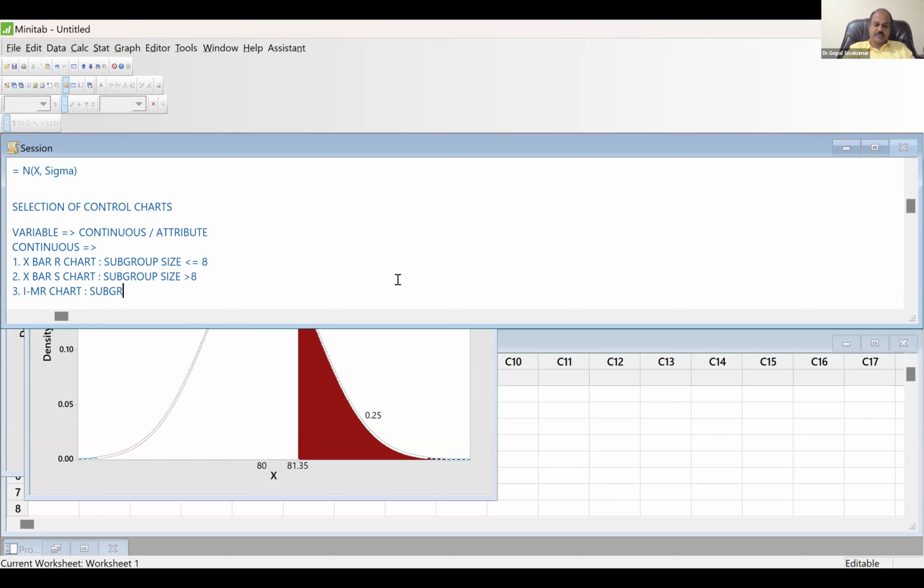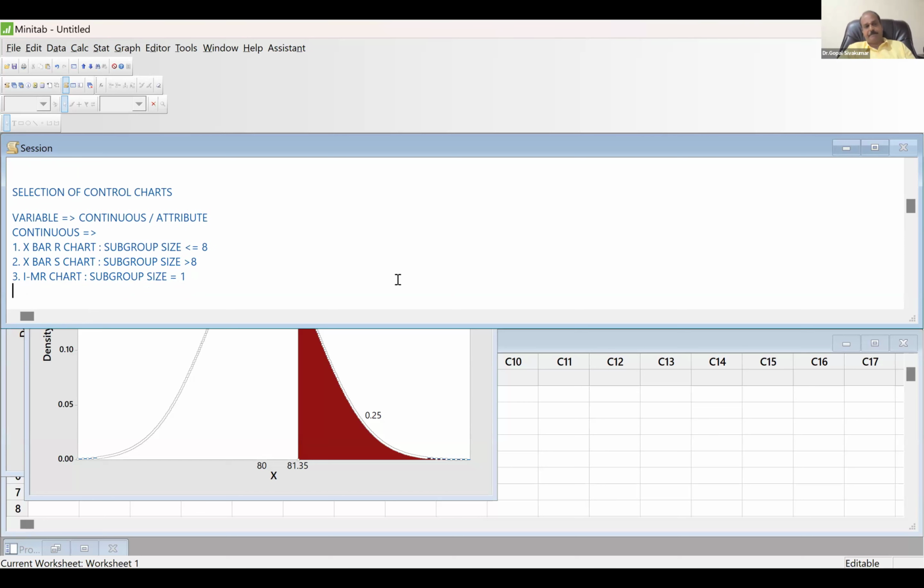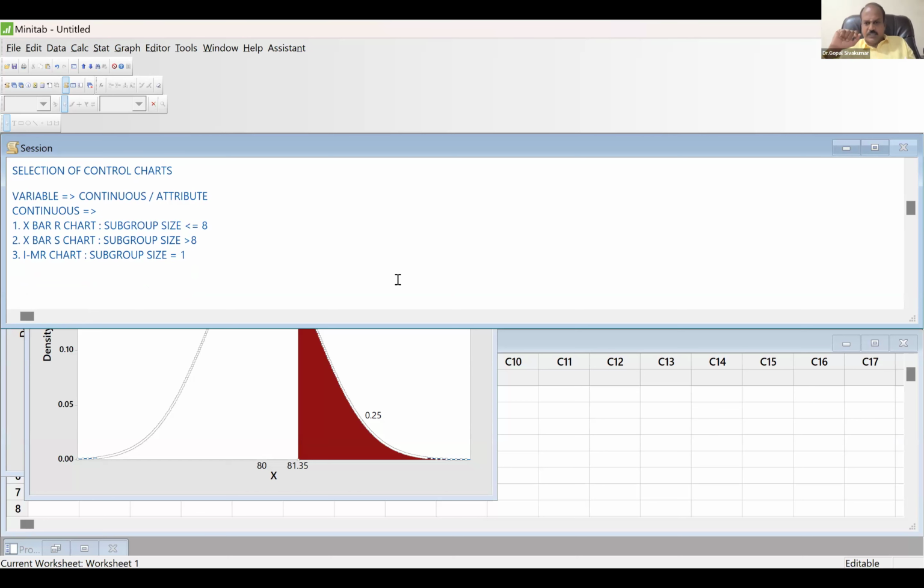When to go for IMR chart? When the subgroup size is 1. So continuous variable, there are only 3 types of control chart. IMR chart, when your sample size is 1. X bar R chart, when your sample size is 2 to 8. X bar S chart when your sample size is more than 8.